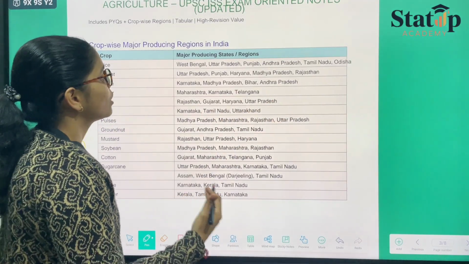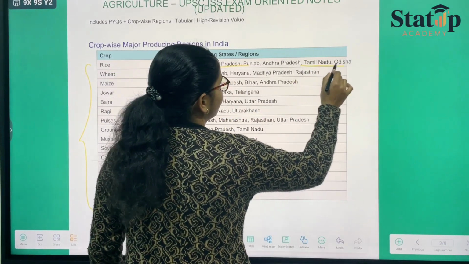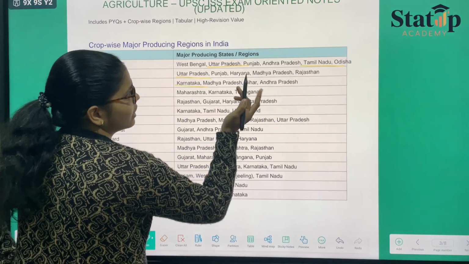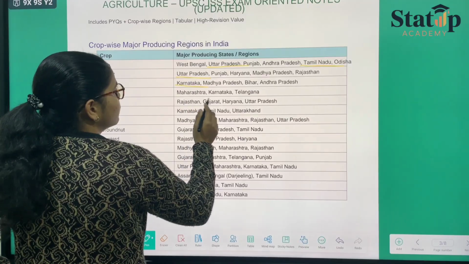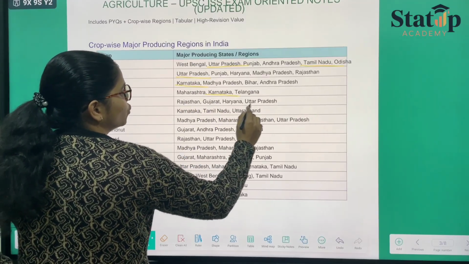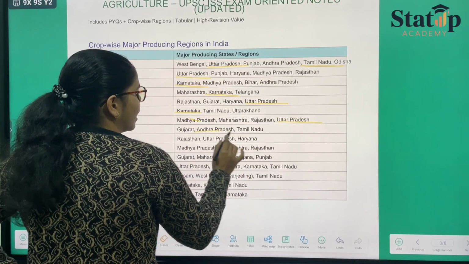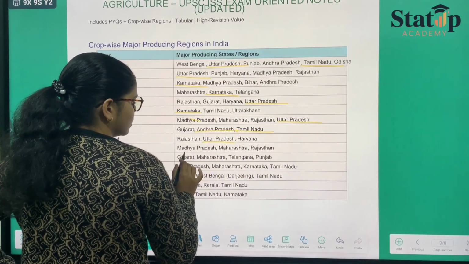And the common place we can see in all of them is UP and Tamil Nadu. Most of it will have UP and Tamil Nadu, either Karnataka also, Andhra Pradesh also. Many of them will have Karnataka, they have UP, Andhra Pradesh, Tamil Nadu, they have UP again.